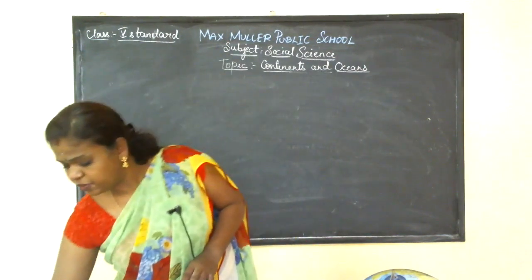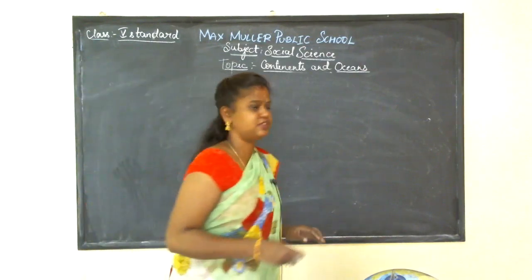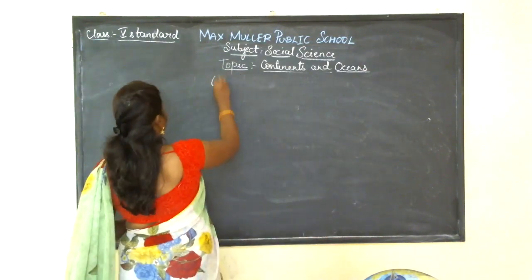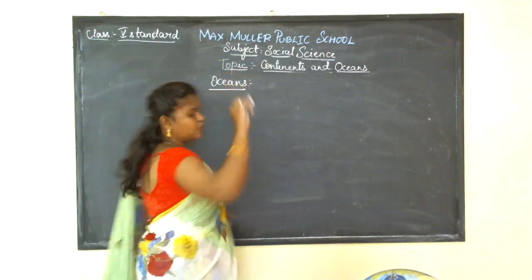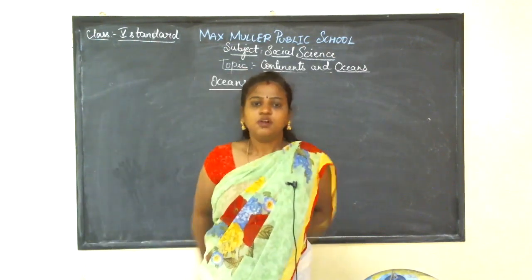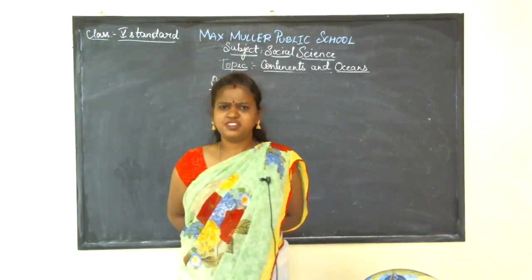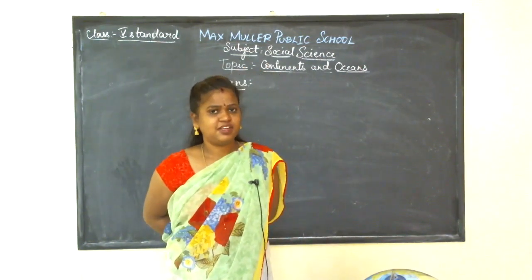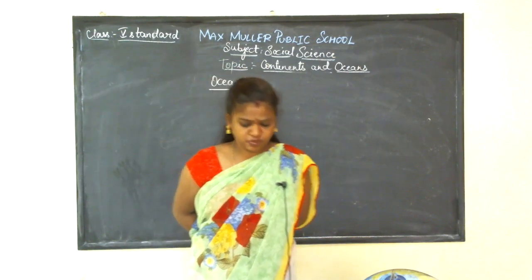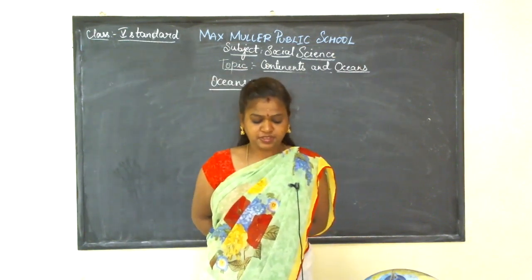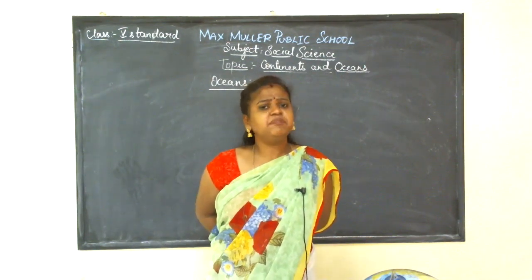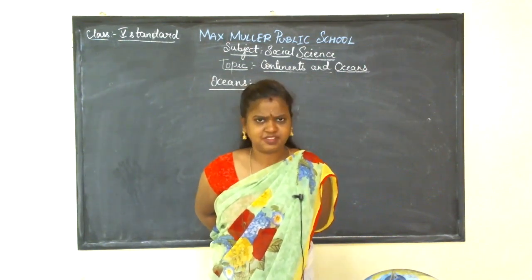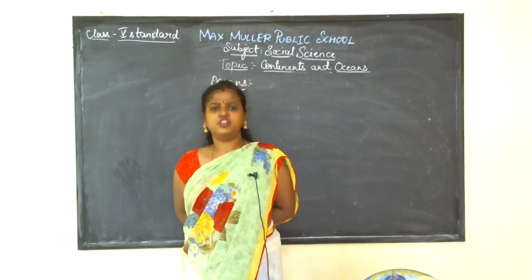I'll be giving you brief information about the oceans. What do you mean by oceans, children? Can anyone guess the meaning of oceans? Here, the 7 continents are covered by huge water bodies. The 5 huge water bodies.